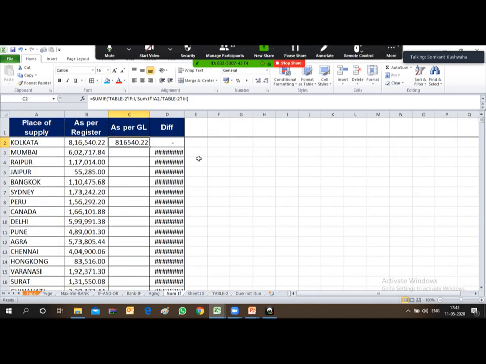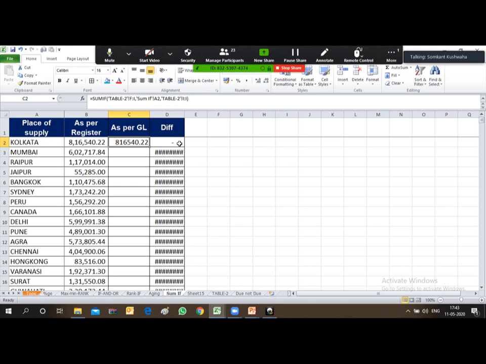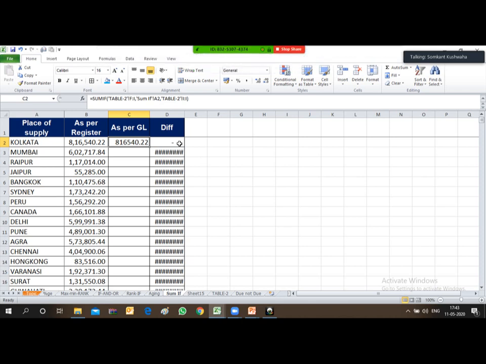Friends, as I press enter, the difference is coming 0. It means the formula has calculated the summation of all the sales affected in that particular location. So friends, now you just need to copy this formula and paste it in all the downward cells. Again here I have selected the range as the entire column and not a particular specified area, so I don't require to freeze the range.